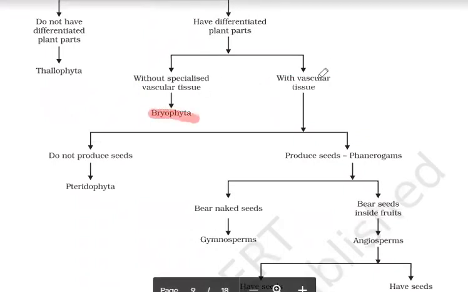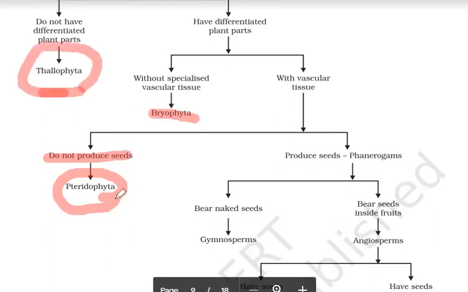And if it has vascular tissue, then again there can be two categories. They may not produce seed. If these are not producing seeds, then this is Pteridophyta. So we had done categorization of cryptogams into three categories: thallophyte, bryophyte, and pteridophyte. And if a plant has well differentiated body parts, has vascular tissue, produces seeds, we call it phanerogams.